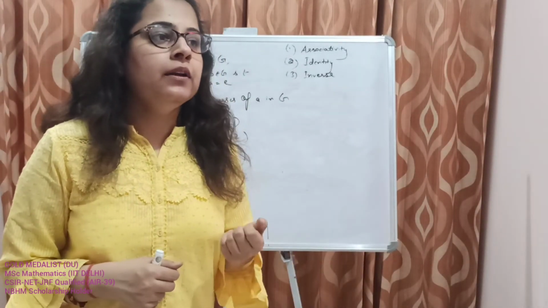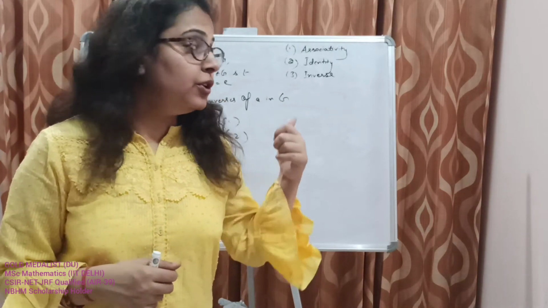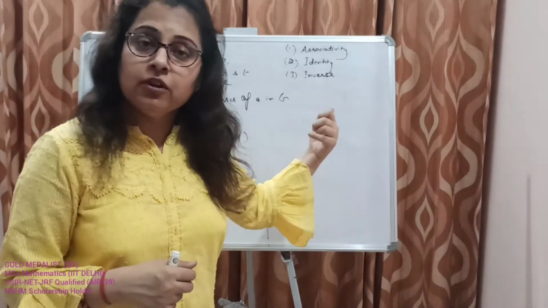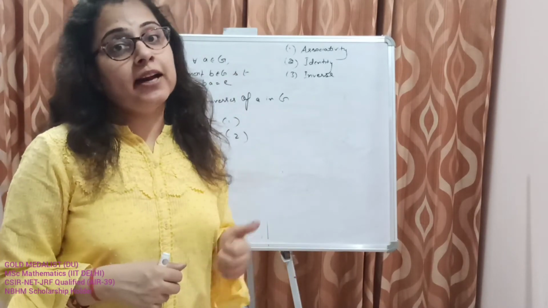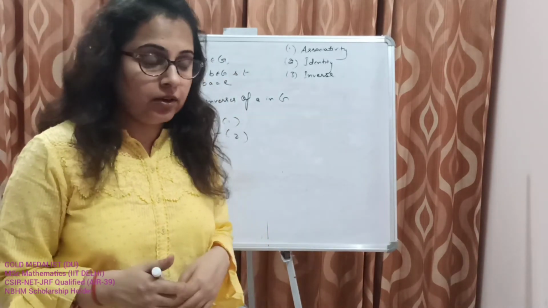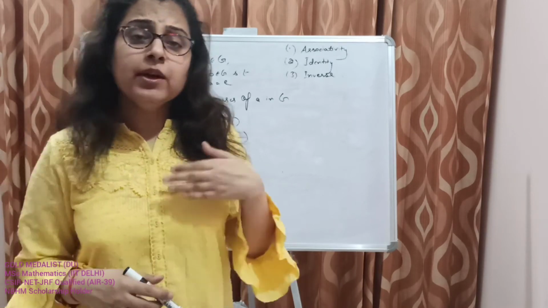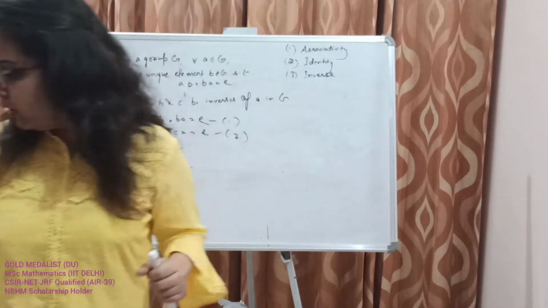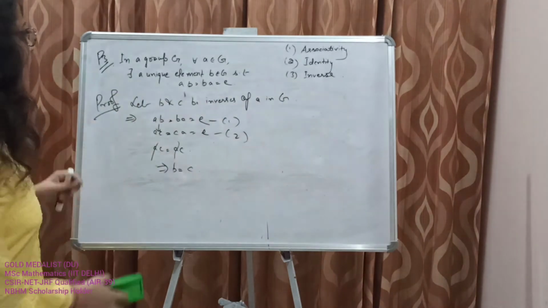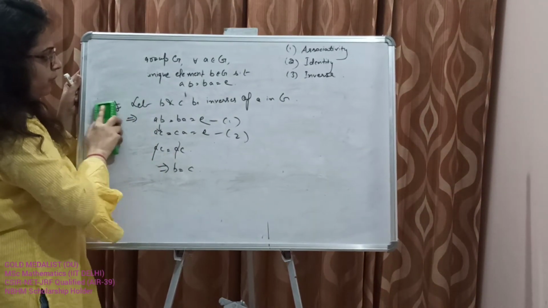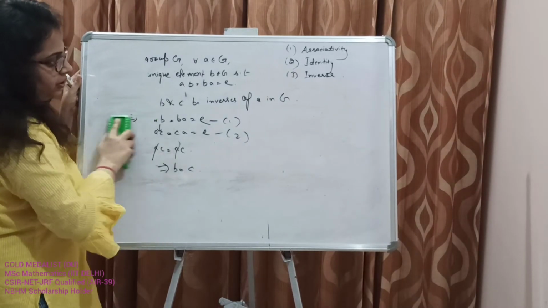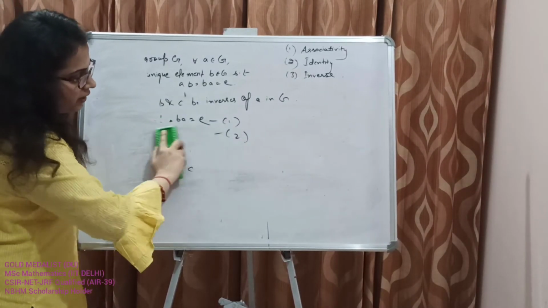Okay, and the third property was, we know that the inverse of an element exists in any group, and we have proved that there is exactly one inverse. There cannot be more than one inverse. So these are some of the properties of groups. Now after that, almost we have discussed everything, but there are few more points that need to be taken up and which are very important for understanding.